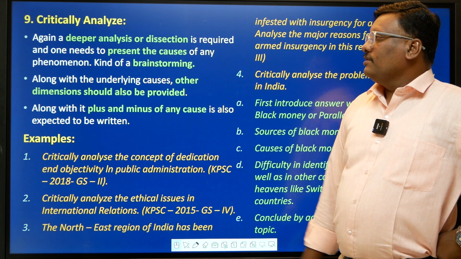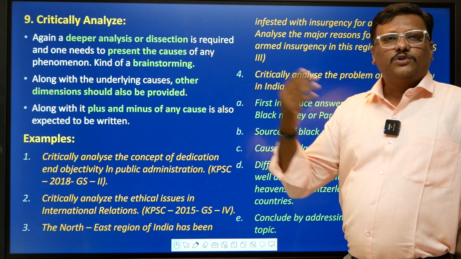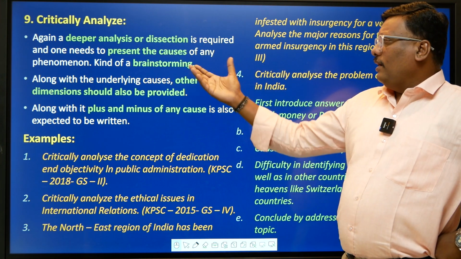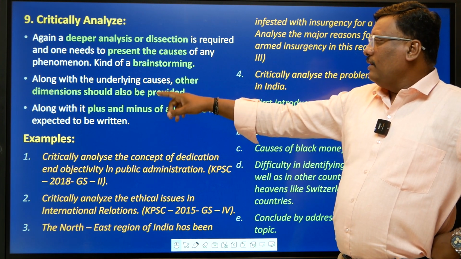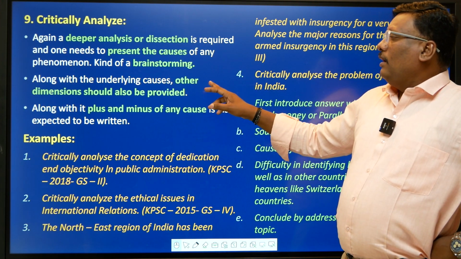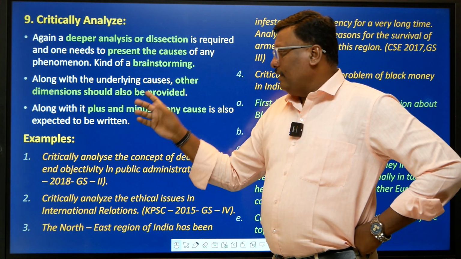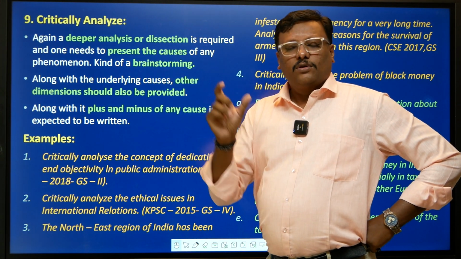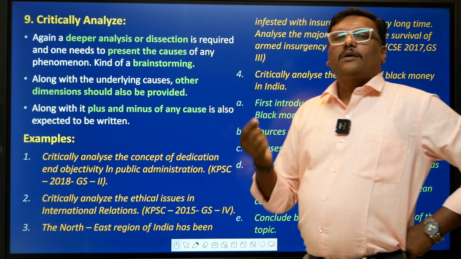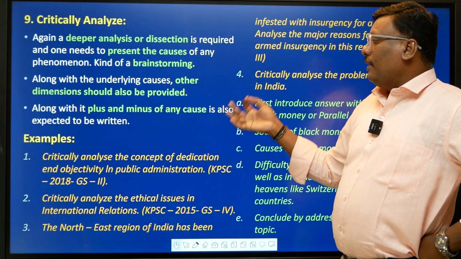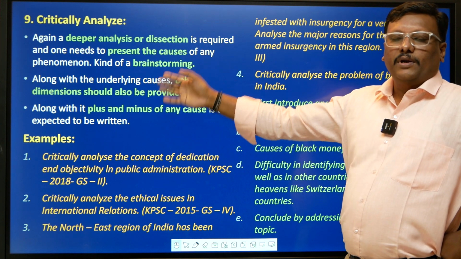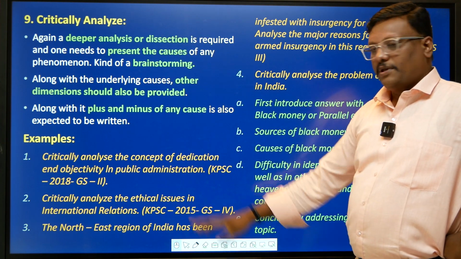You present the causes of a phenomenon, right? First you present all the causes, it's like brainstorming, and apart from the causes, try to find all the other dimensions, and then of all the dimensions or the causes, you tend to find both the positives and negatives, and try to criticize that particular premise.